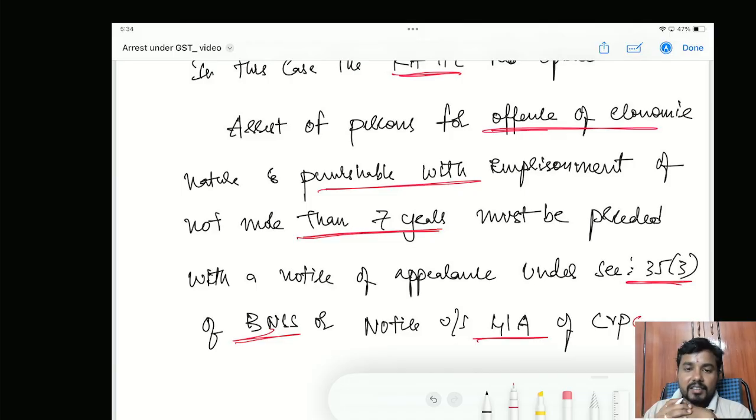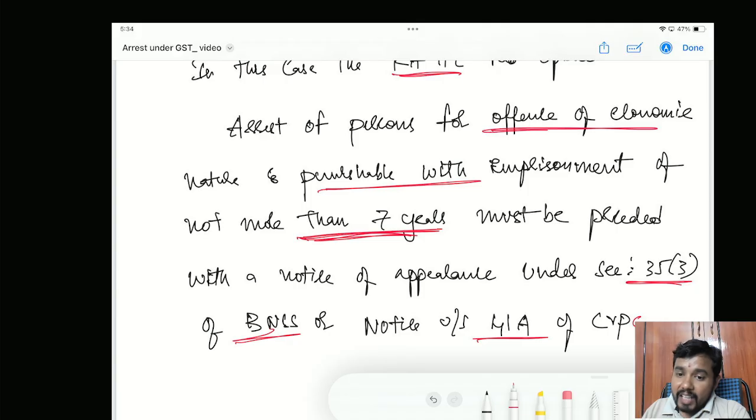Now what is this? For example, in GST, we have seen clause 1, section 132 subsection 1. What is the maximum imprisonment permitted there? It is 5 years. It means in GST, the offence is economic in nature, and the maximum imprisonment that can be given is 5 years, right? It means, will I fall in this category? Yes, you will fall in this category.